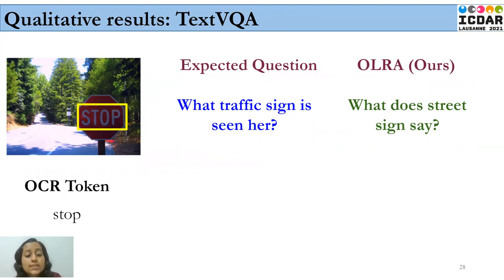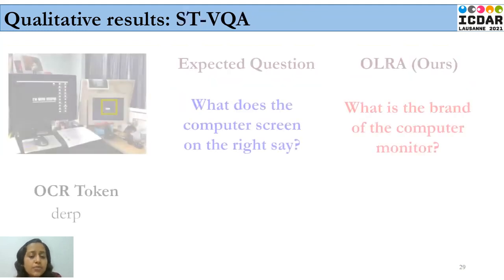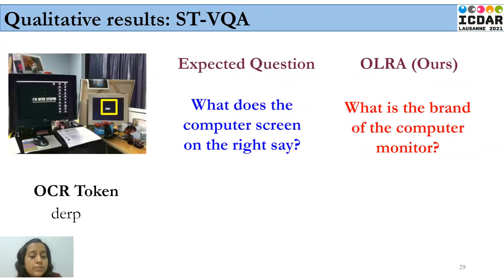After looking at all these scores, the ablation studies and these qualitative results, and looking at how the model performs even when the length of the answer considered is varying, one of the important conclusions which can be made is that we can automatically generate questions similar to the manually curated datasets. Here is an example of a fallback case where the model misunderstands the content present on the screen, as shown in the yellow box with the brand of the computer.